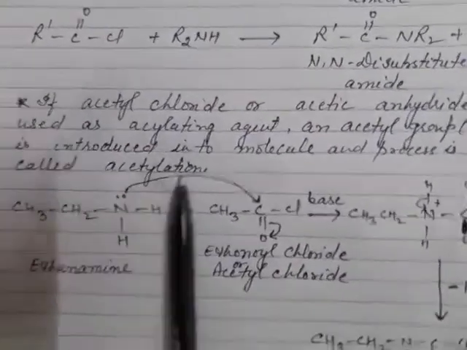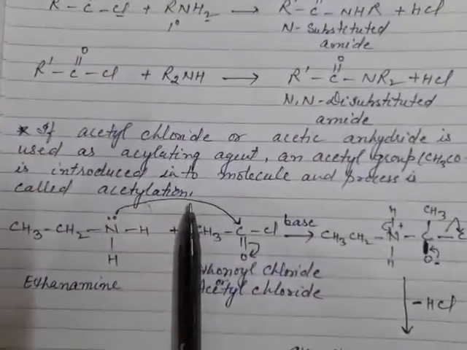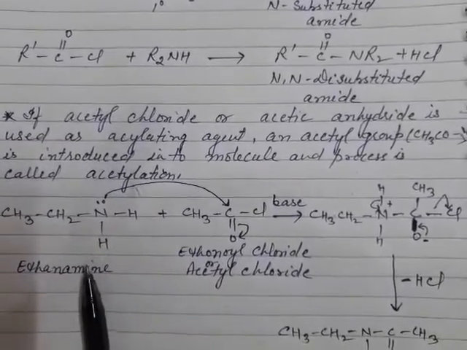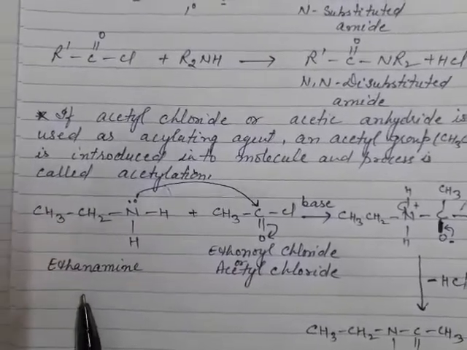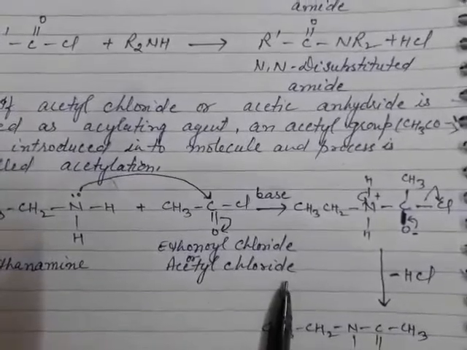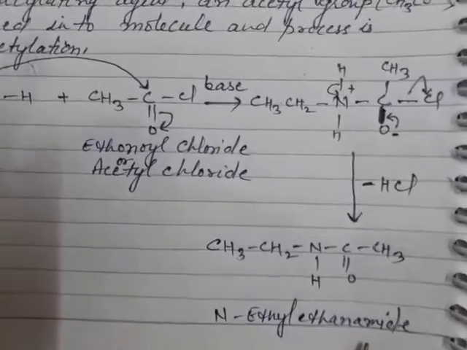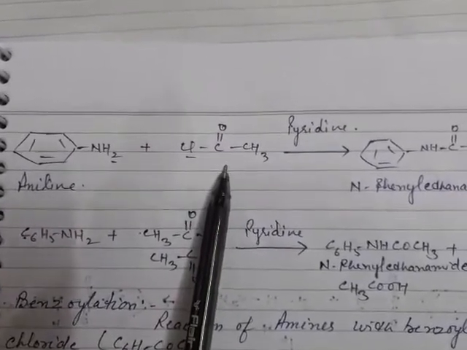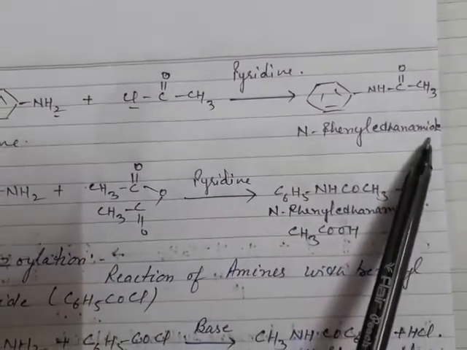Now let us look at acetylation. In acetylation, there is an introduction of an acetyl group, like I have shown here. I have taken ethanamine. When made to react with acetyl chloride, the product formed is N-ethyl ethanamide. In the same way, when aromatic amines like aniline are made to react with acetyl chloride, it will form N-phenyl ethanamide.